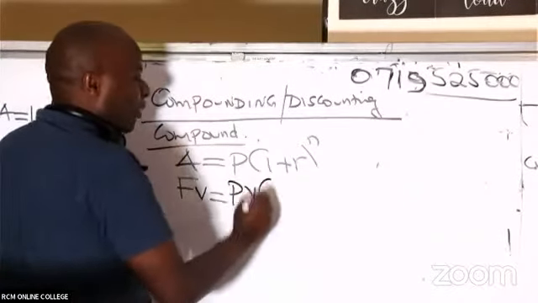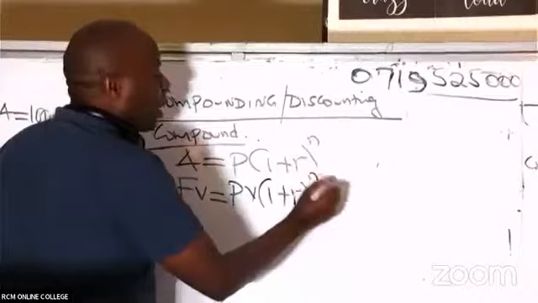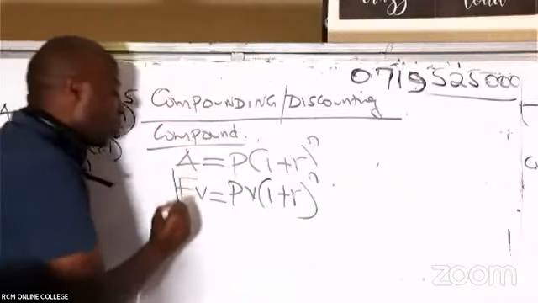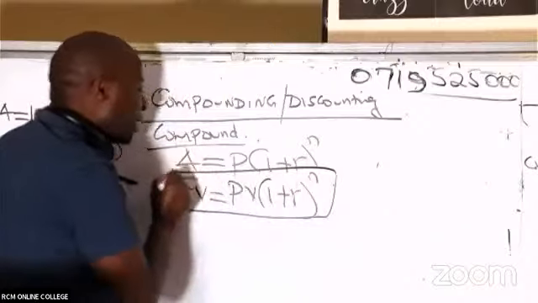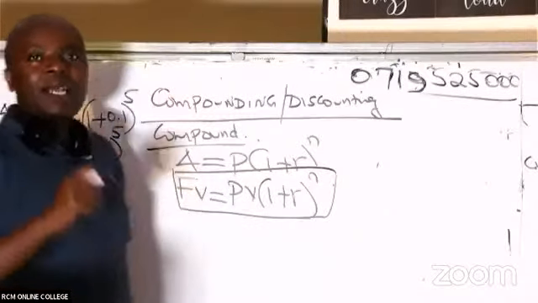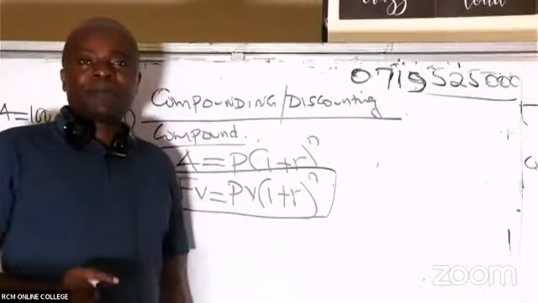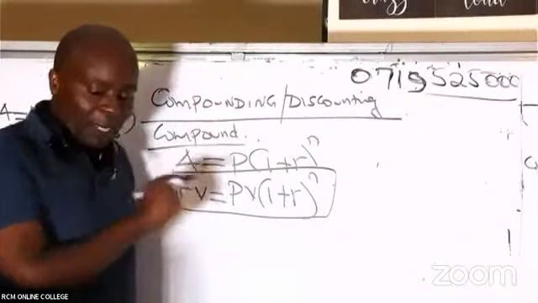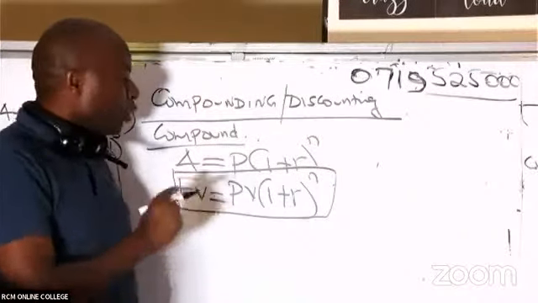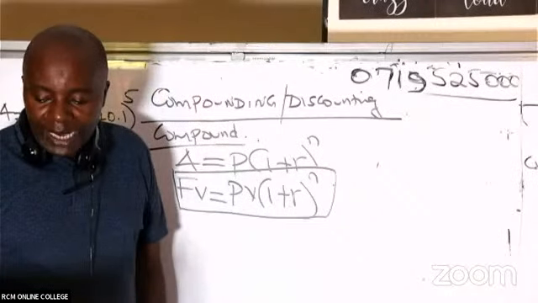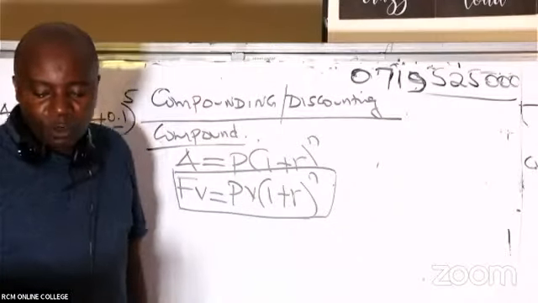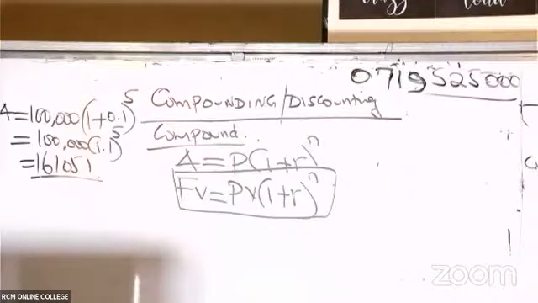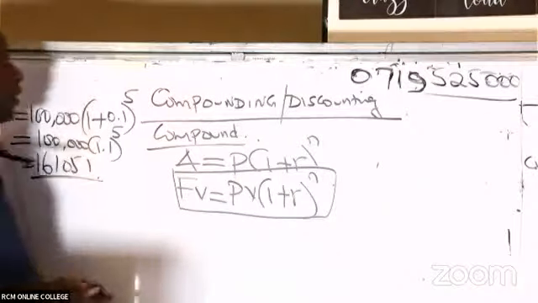future value equals present value into 1 plus r raised to power what here? Raised to power n. So this is something that is so interesting to me that I would want you to highlight, and if possible, put a yellow over it. Highlight this. Future value, instead of saying amount, because you shall not be using amount. Future value equals present value into 1 plus r raised to power n, like that. Very, very important, my good students.